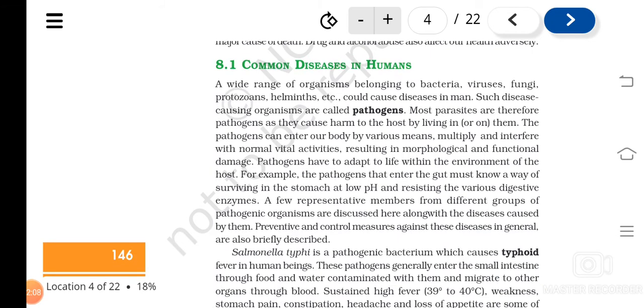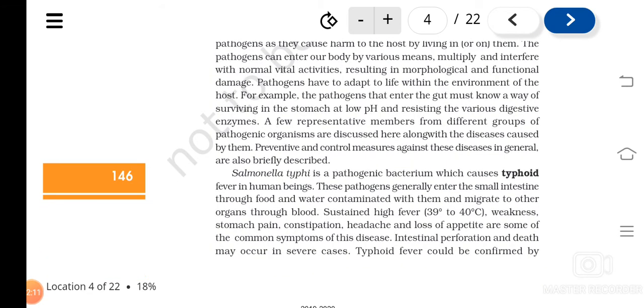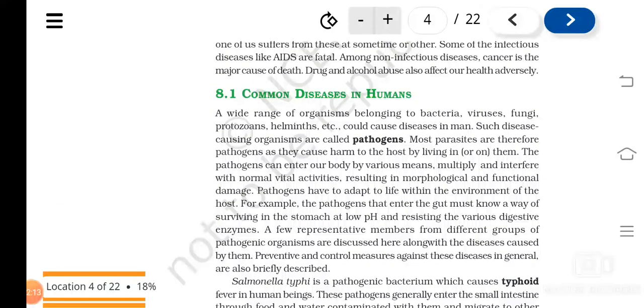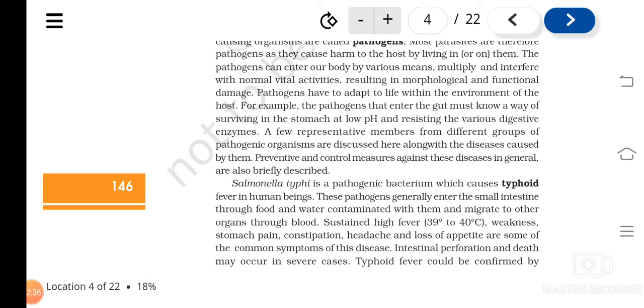So now we will study various types of diseases, examples of diseases, symptoms, causative organisms, etc. It will be better, while reading this, to make a table including the name of the disease, causative organisms, symptoms, and then vaccination, if there is one, and what its name is. If you make a table, it will be very easy for you to remember.